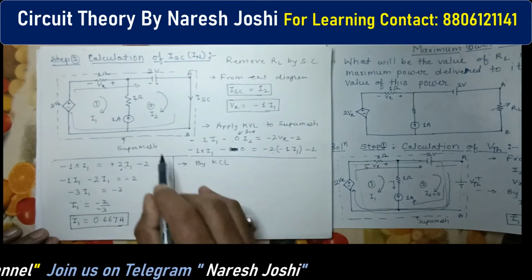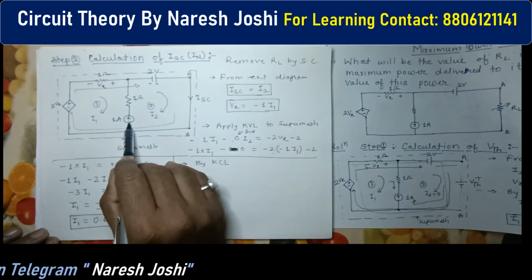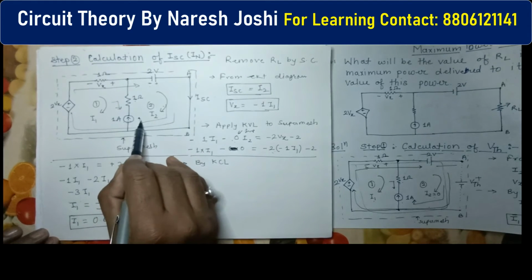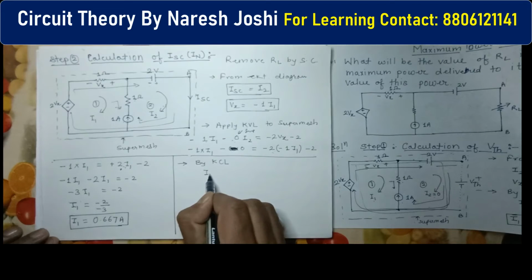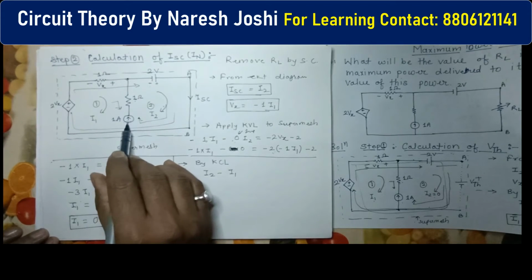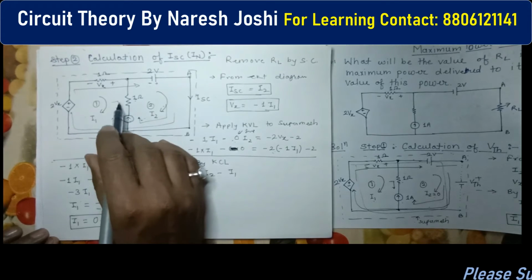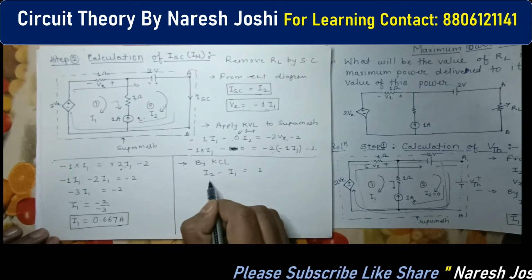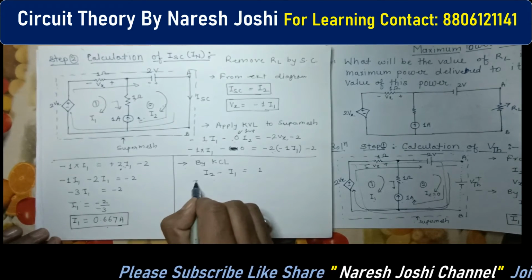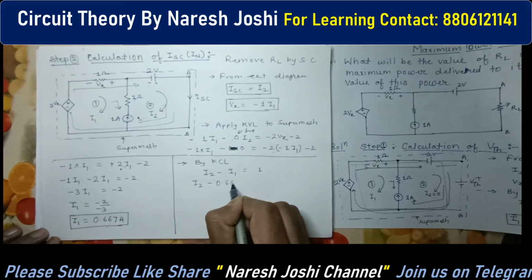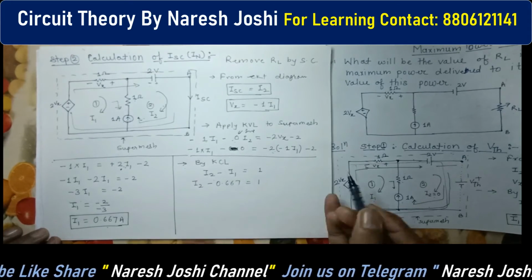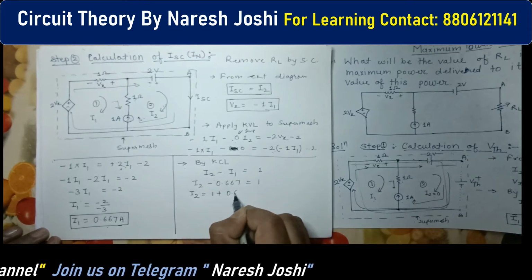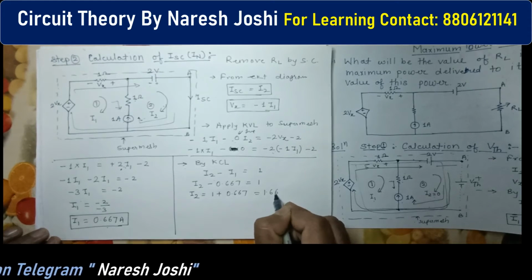For that, just check what is the direction. This is the direction upward, so current I2 is coming in this direction and I1 is coming in the opposite direction. This direction matches with I2, so we write I2 minus I1, because I1 is coming opposite. And the magnitude is 1. We have already got the value of I1, so we put 0.667, shift this minus value to the right hand side, so it becomes 1.667.